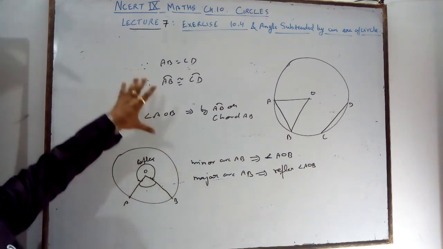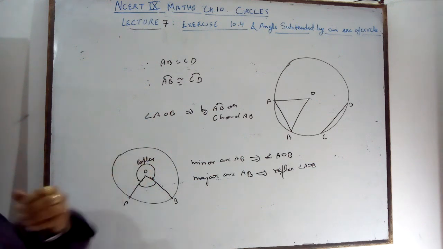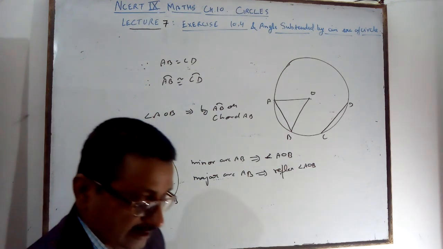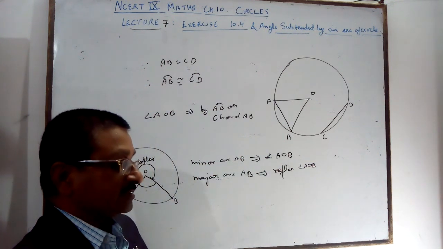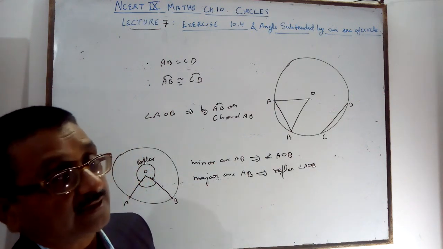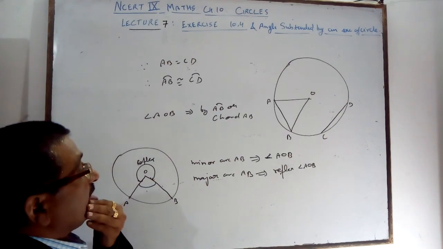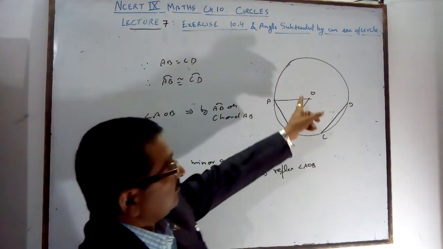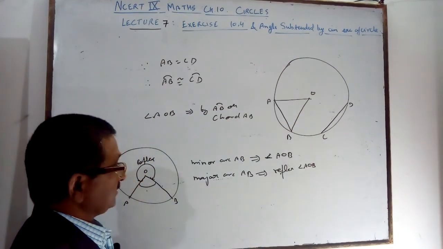So the angle subtended by the arc at the center is very important. Congruent arcs of a circle subtend equal angles at the center.